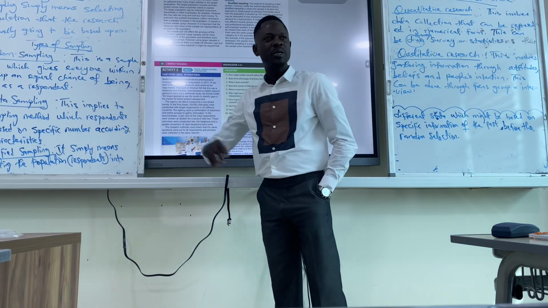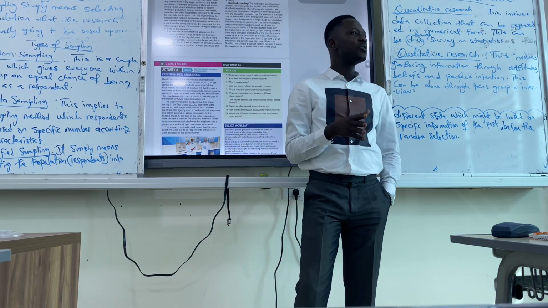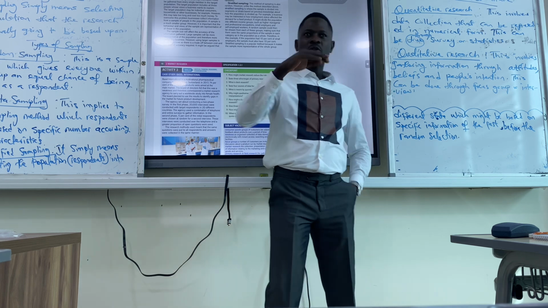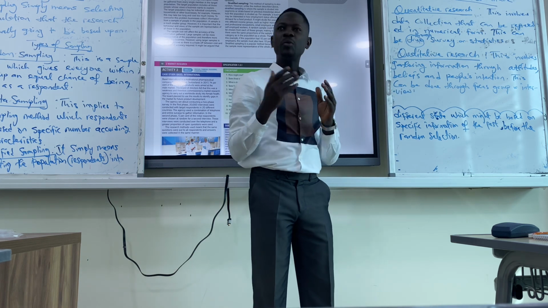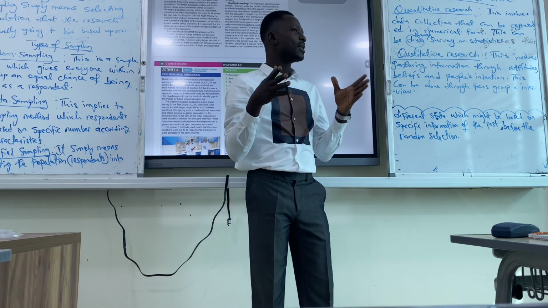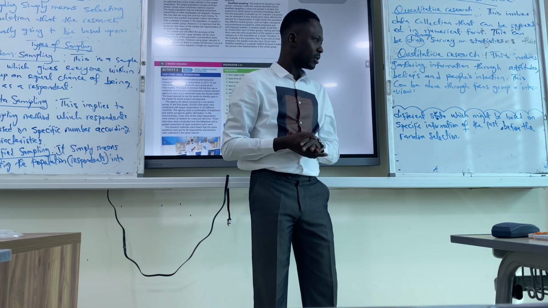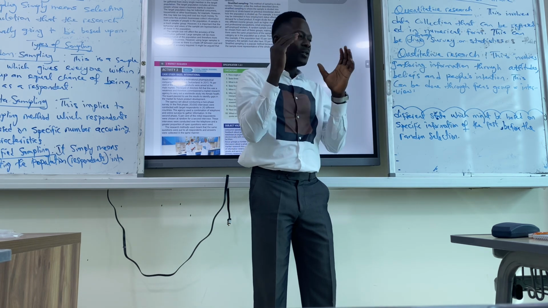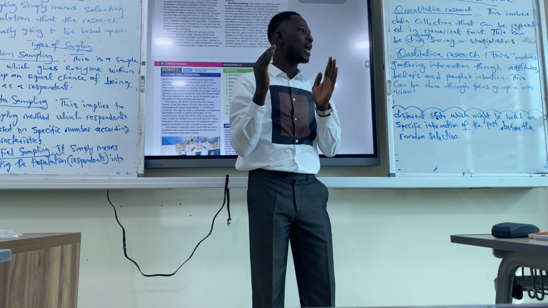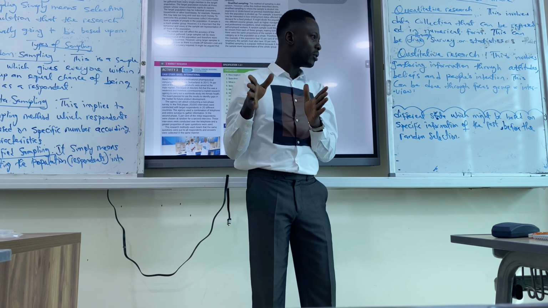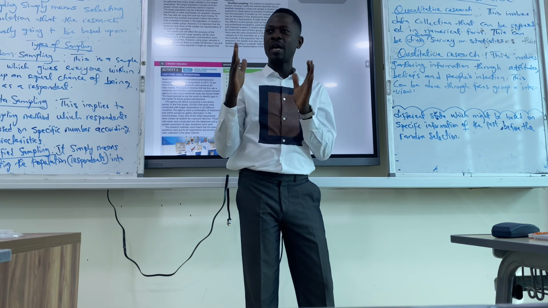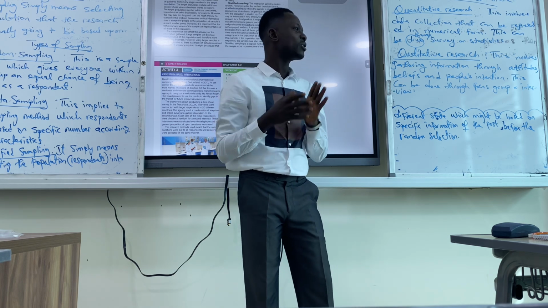Sampling methods. When we talk about sampling, sampling simply means we are selecting. We have a population, and when we need to gather information, we can't gather information from large numbers of people. So that means we need to select. Selecting those people that you would actually do research upon, or those people that you would actually use as your respondents, is called sampling.